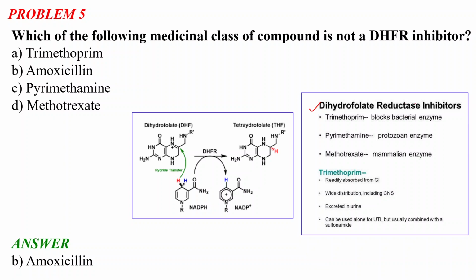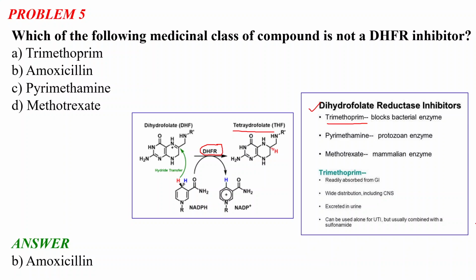Now, what are dihydrofolate reductase inhibitors? These inhibitors inhibit the function of the dihydrofolate reductase enzyme. So, what will happen if these dihydrofolate reductase inhibitors are added? They will inhibit the function of this enzyme, and in that case, the tetrahydrofolate synthesis will be inhibited.